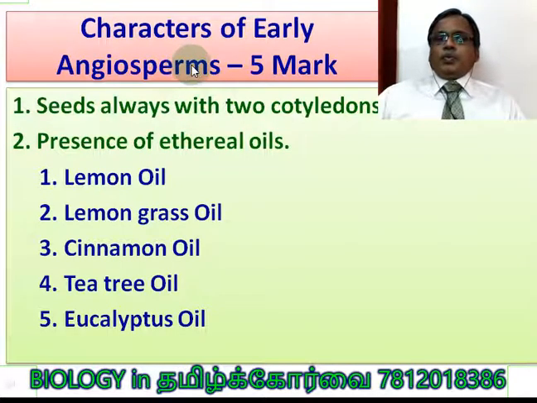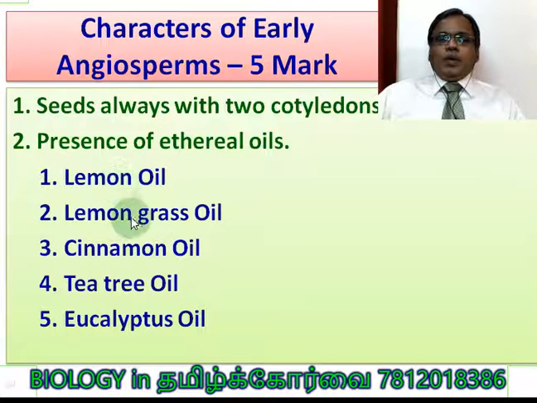Characters of early angiosperm can be asked as a 5-mark question. Number 1, seed always with two cotyledons. This is very obvious. The early angiosperm should have two cotyledons. Presence of ethereal oils. In order to protect themselves from their enemies, they produced a very particular type of oil with aromatic smell.